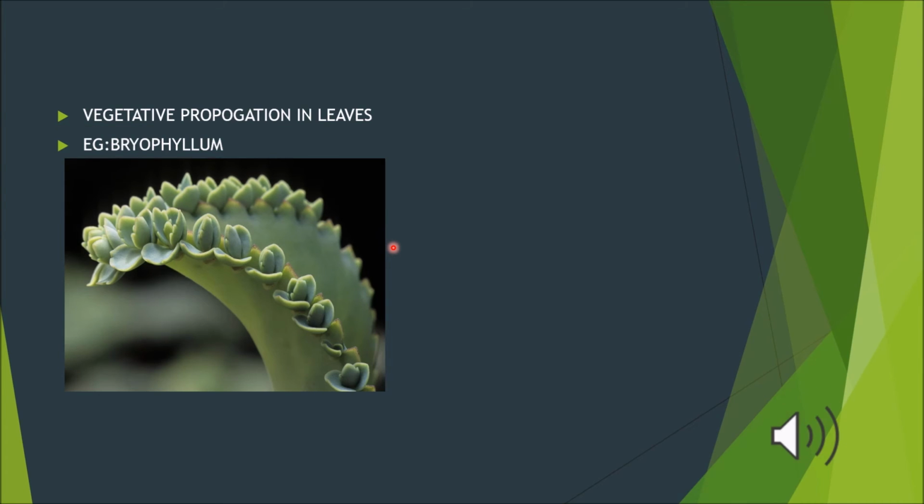Now let us look at the vegetative propagation that happens in leaves. One of the best and most commonly known examples is the plant Bryophyllum. This plant reproduces with the help of its leaves. In this picture, you can see that the Bryophyllum leaves contain various buds on their margin. Throughout its margin, there are so many buds. When these buds grow and fall onto the moist soil, they give rise to a new Bryophyllum plant. This is what happens in the Bryophyllum plant for its asexual reproduction.